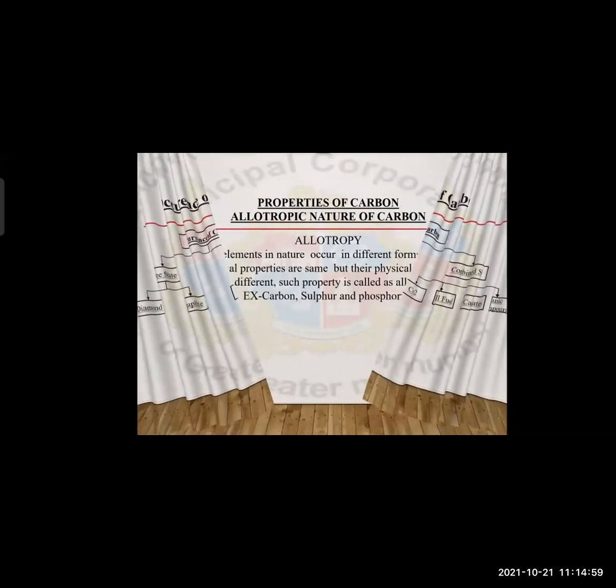Okay. So after that, the second point about carbon we are going to see is the allotropic nature of carbon. That means the properties of carbon. Allotropic nature of the carbon. But before the allotropic nature of carbon, we must understand what allotropy is. It is a property. Let us see. And it is a very interesting one.